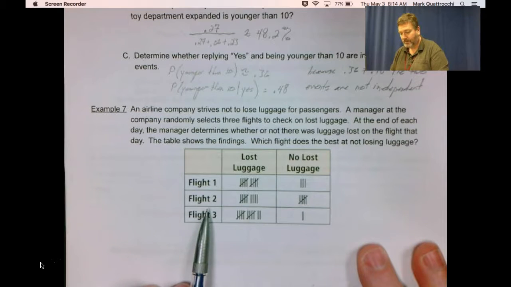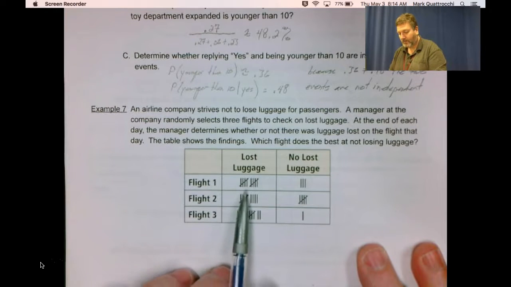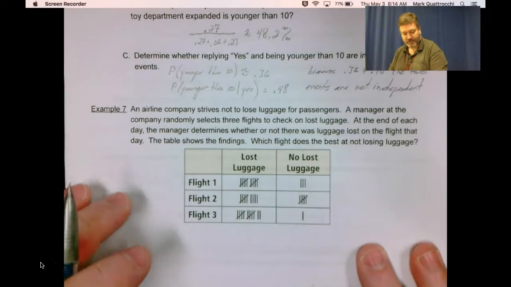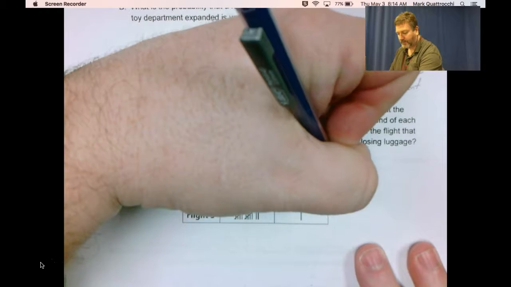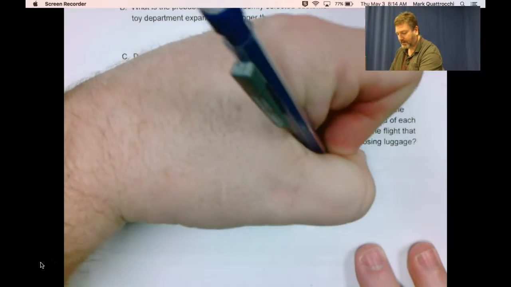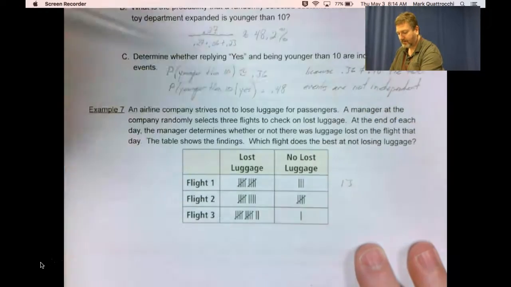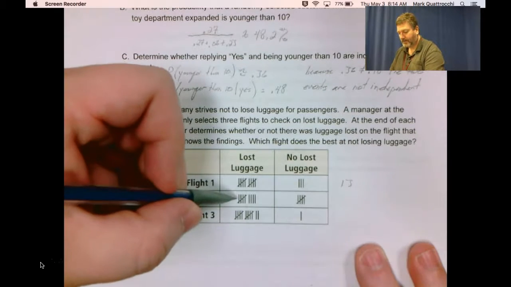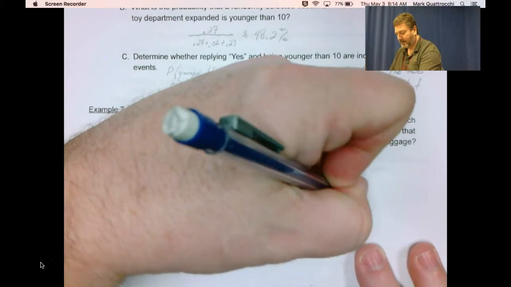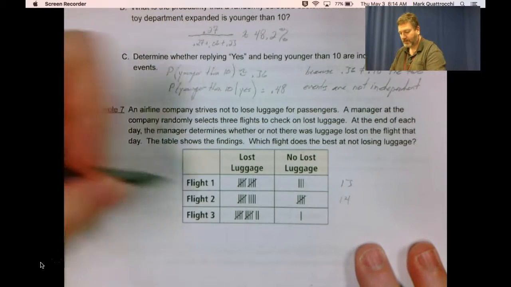So we have to fill out our margins here. There are a total of 13 pieces of luggage in flight 1. There's 14 in flight 2 and 13 in flight 3.